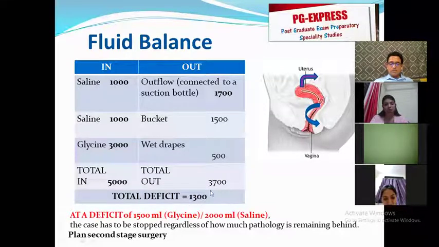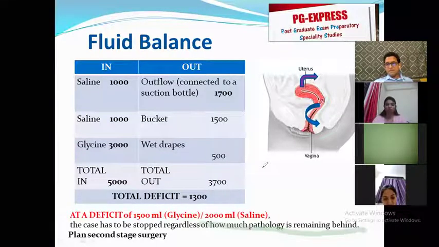But when the deficit reaches 1500 ml of glycine or 2000 ml of saline, the surgery has to be stopped. Stopped means stopped, regardless of how much pathology is remaining behind. So I could have half the fibroid remaining behind in the uterine cavity and I would still have to stop the surgery, because beyond this point of time, I am really going to push the patient into pulmonary edema. Is this clear? Yes, sir.